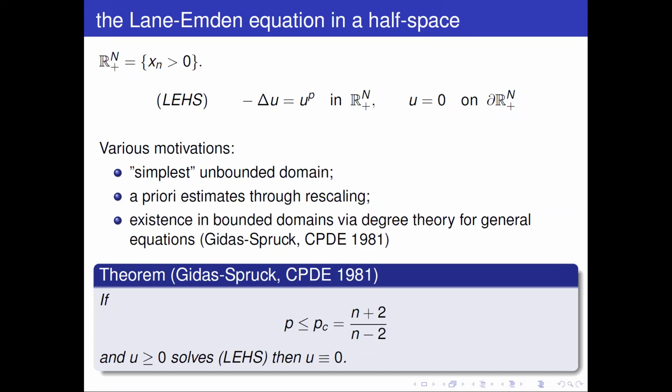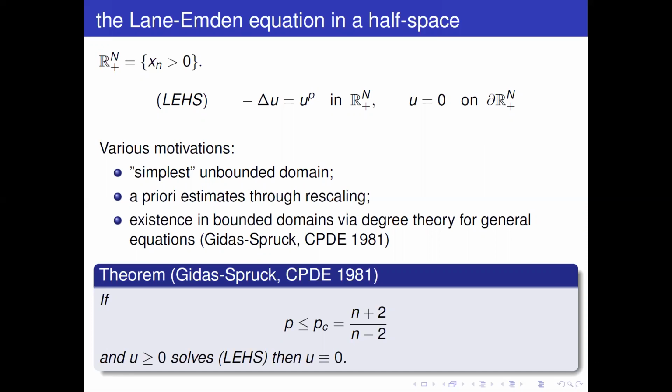But already here one sees that something different is happening, because for p equal to the critical exponent, there are still no solutions, whereas in R^n there are.